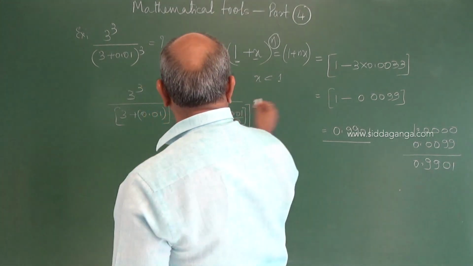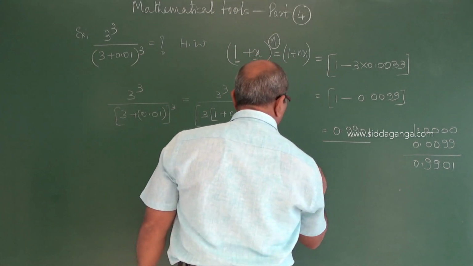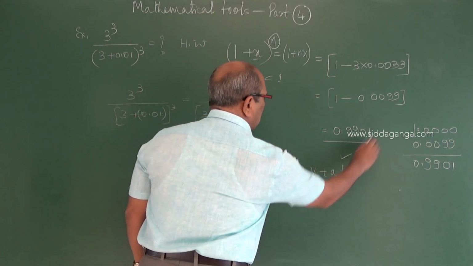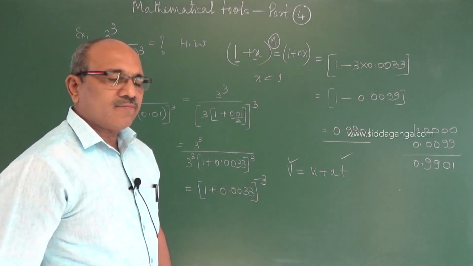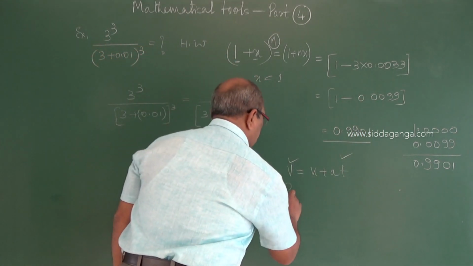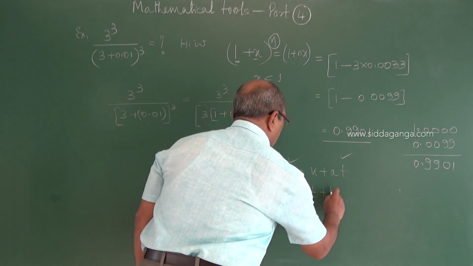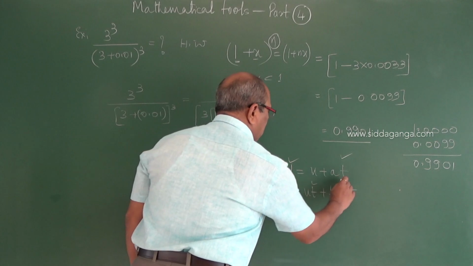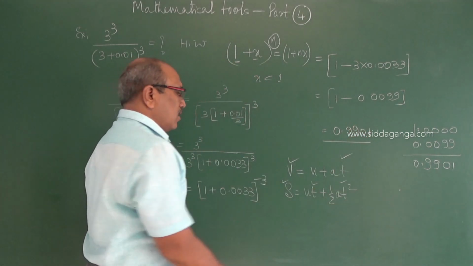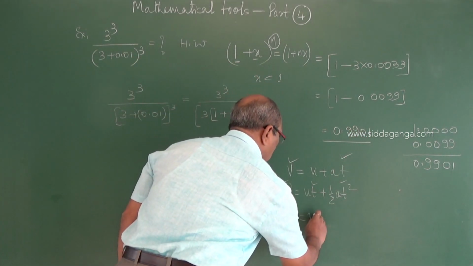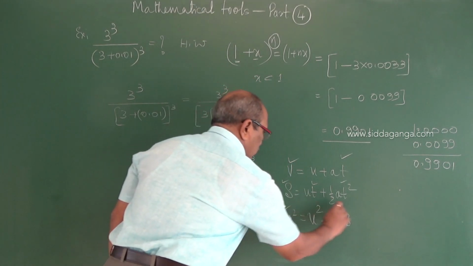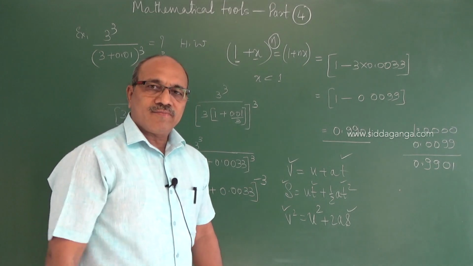So instead of words, if I said V equal to U plus AT, here U and A may be constant, V and T dependency we are seeing here. Or if you write S is equal to UT plus half AT square, here also dependency of time with the distance. And you can use the equation V square equal to U square plus 2AS, where the velocity and displacement are related.